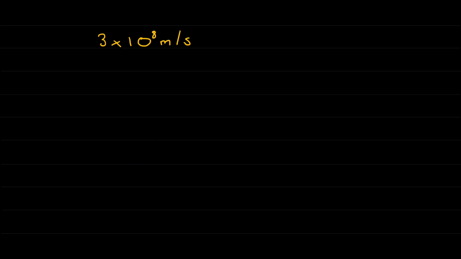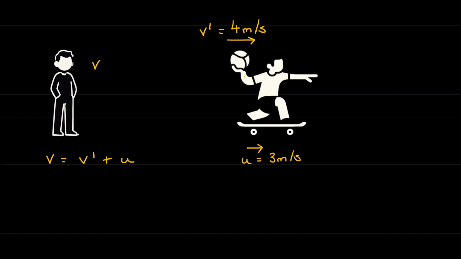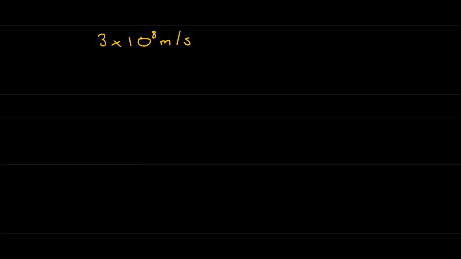What those equations don't tell you is what that speed is relative to. We just saw in the previous example that it really mattered whether we measured the speed of the ball relative to the skateboarder or relative to the man standing by the side of the road, because we got a different number. So it wasn't really clear, when we talk about light travelling at c, 3 times 10 to the 8 meters per second, what that's relative to.